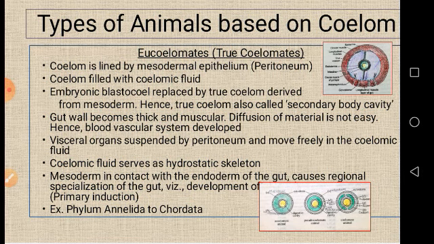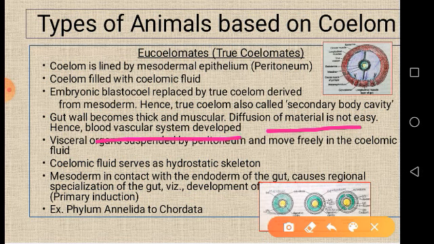Here the gut wall becomes thick and muscular. Diffusion of material is not easy. The gut wall becomes thick and muscular because surrounding the gut wall, again there is a mesodermal peritoneum. That's why it becomes much thicker when compared to the pseudocoelomates. Hence, as diffusion of material is not easy, a blood vascular system is developed in the true coelomates for the easy passage of material and other things.